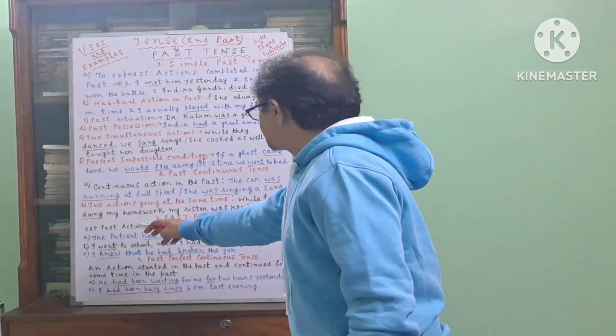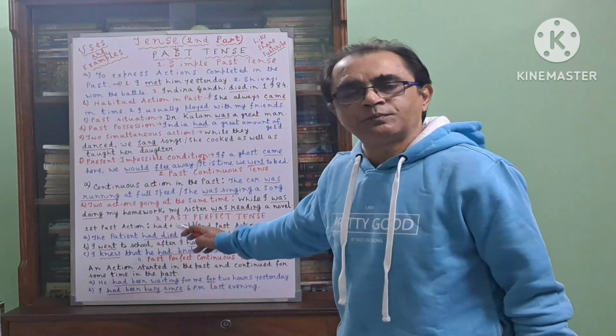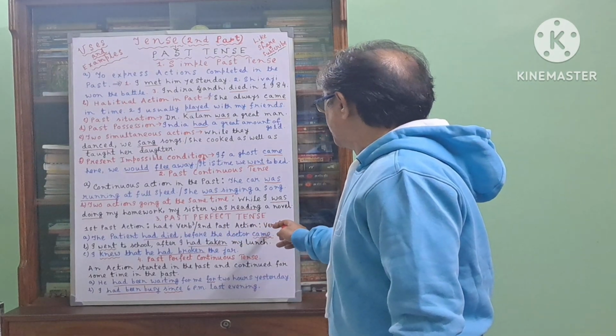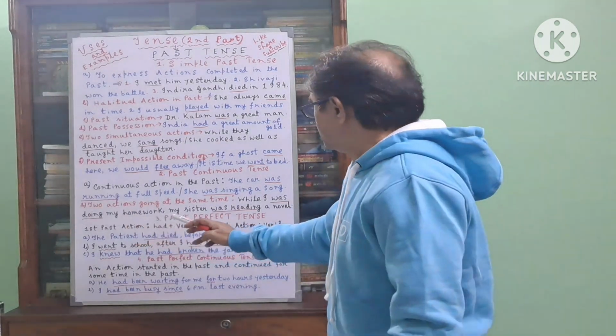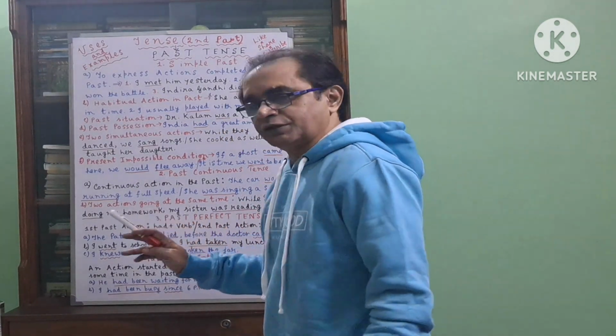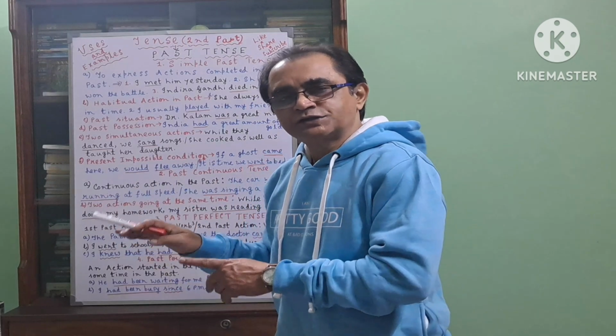So first past action, had plus verb 3. What is verb 3? That is the past participle form of the verb. And the second past action will go into verb 2, that is the simple past tense. Look at the example. The patient had died before the doctor came.